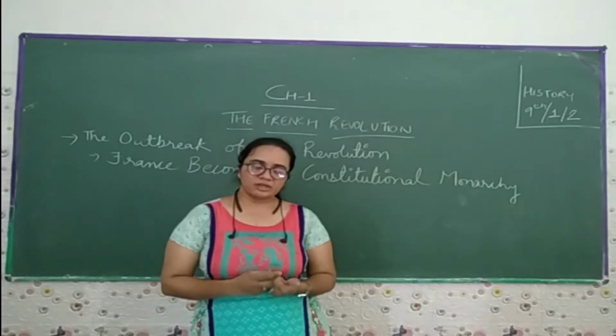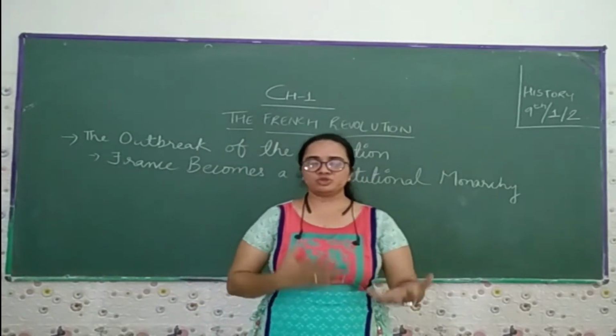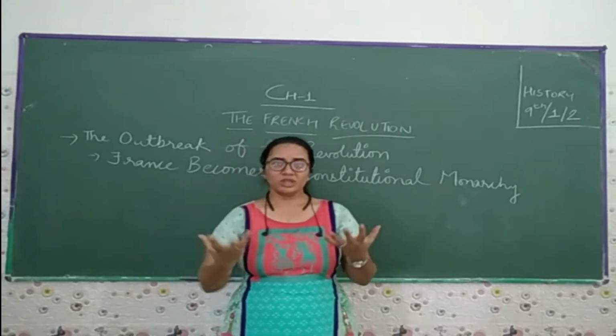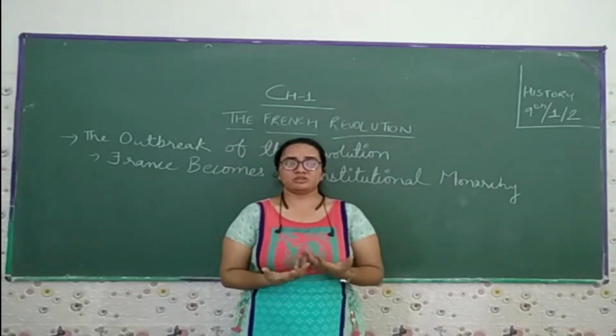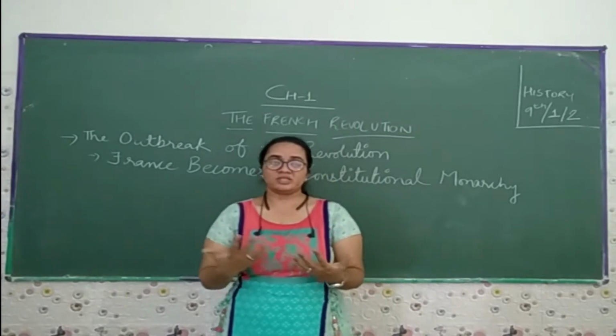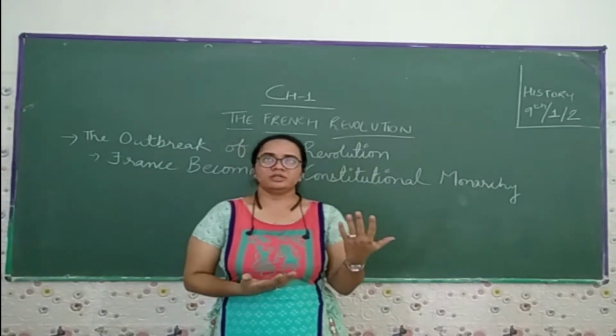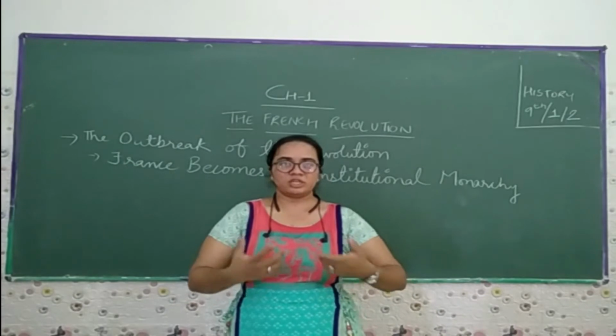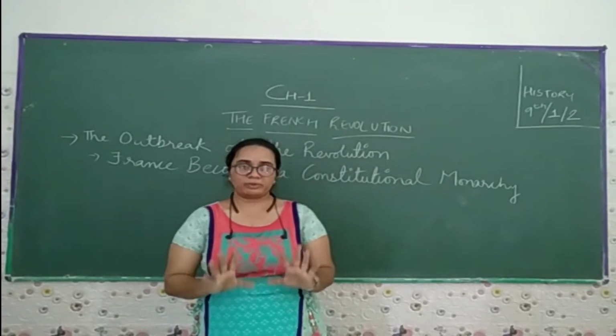The first and second estates enjoyed more privileges, did not have to face such problems, and did not have to pay any tax. Tax was collected only from the third estate.